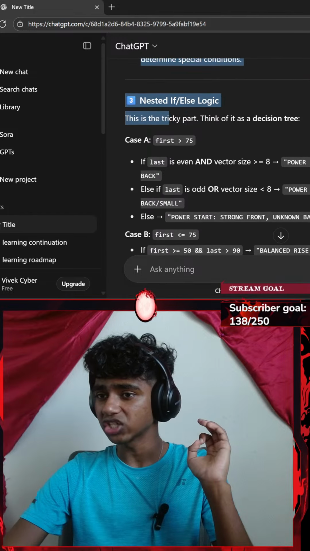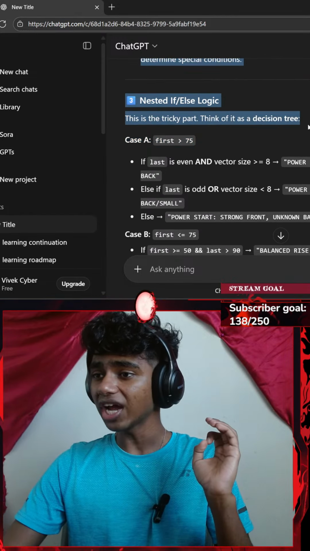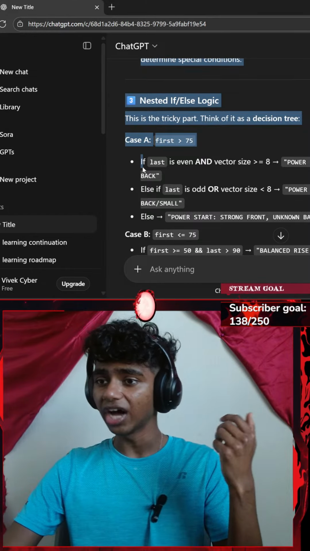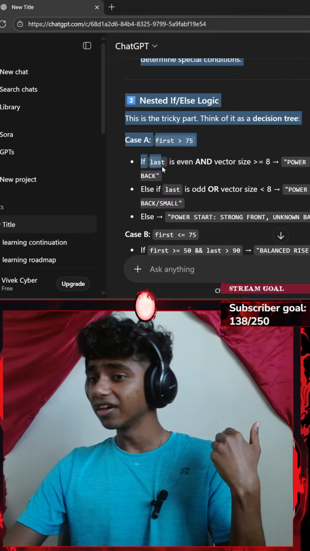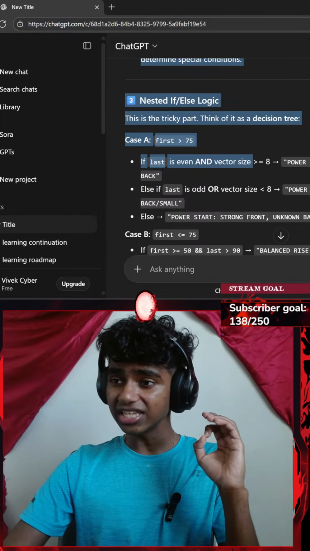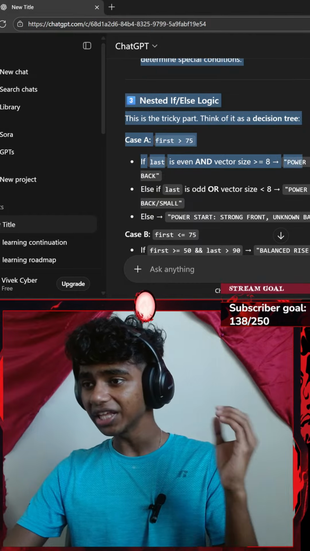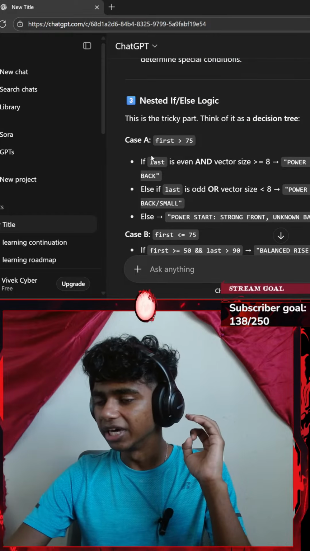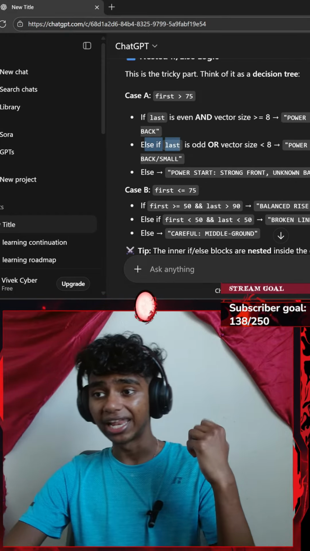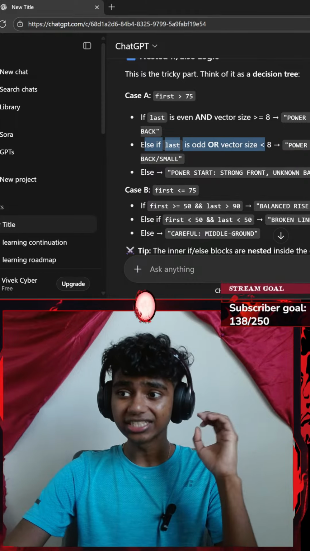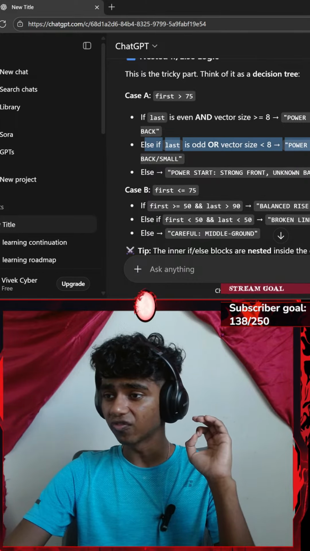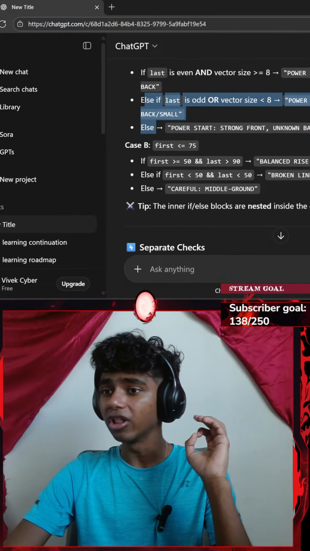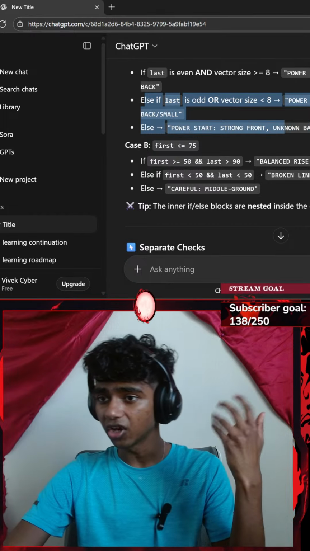Nested if/else logic. This is a tricky part. Think of it as a decision tree. Case A, if my first variable is greater than 75, if last is even and vector size is greater than or equal to 80, print power start, strong front, stable back. Else if my last is odd or my vector size is less than 8, power start, strong front, unstable back slash small, else power start, strong front, unknown back.